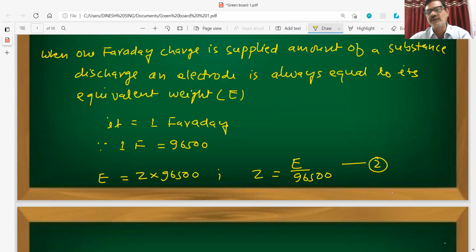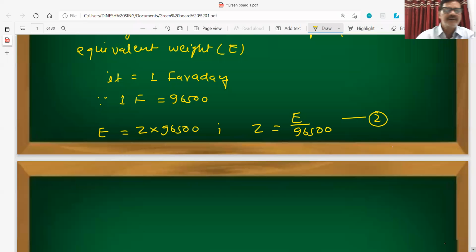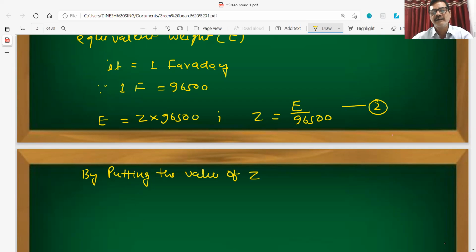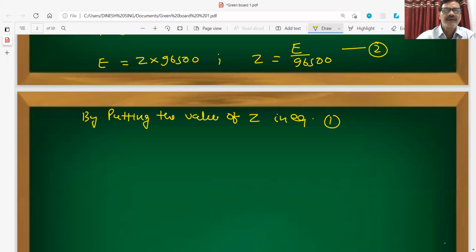When we put the value of Z in equation 1, what will we get?